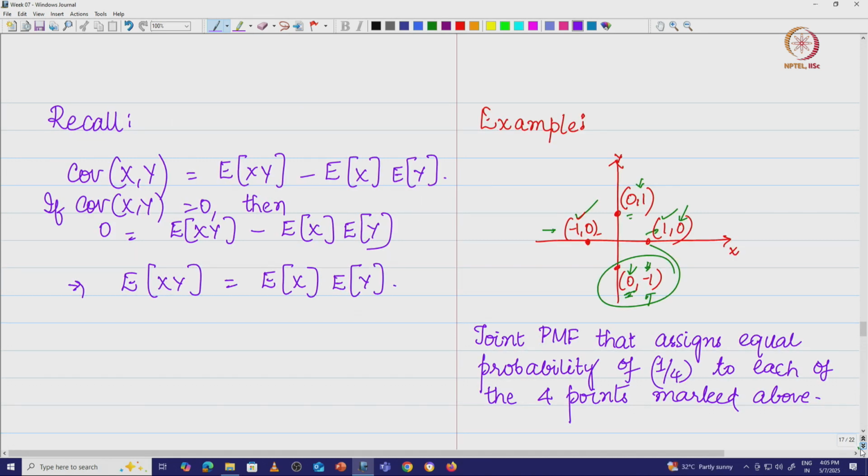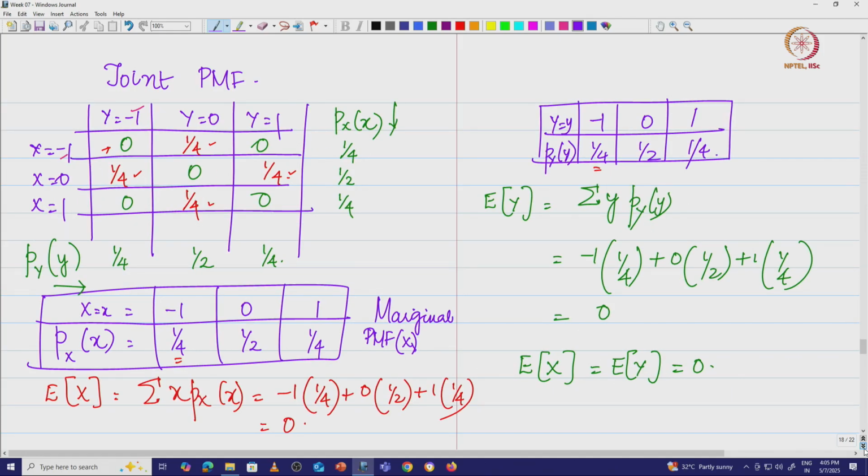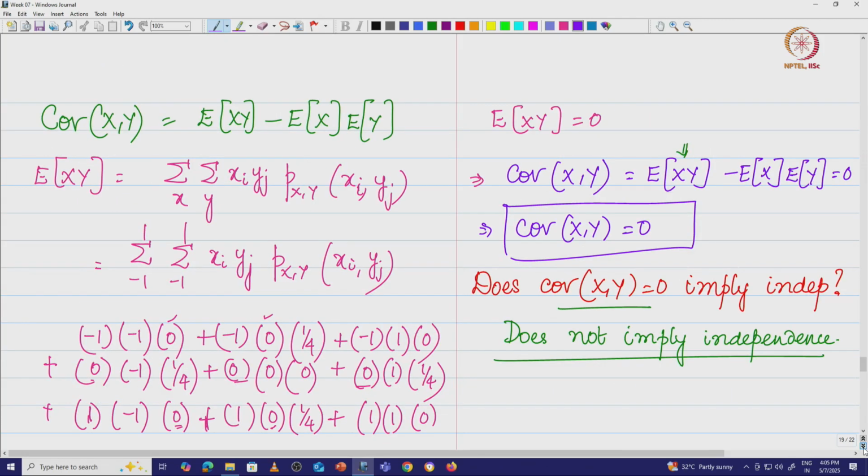We said that in the xy plane we have 4 points which were marked like this: minus 1, 0; 0, 1; 1, 0; and 0, minus 1, all with equal probability. And we figured out that the covariance is 0 in this case. Expected value of x is 0, expected value of y is 0, covariance is 0, and we asked this question: now that the covariance is 0, does it actually mean that the random variables are independent?